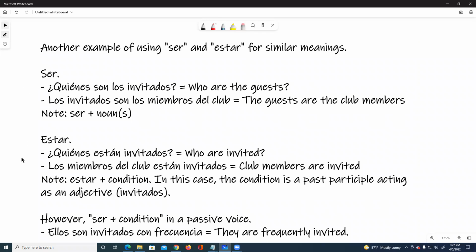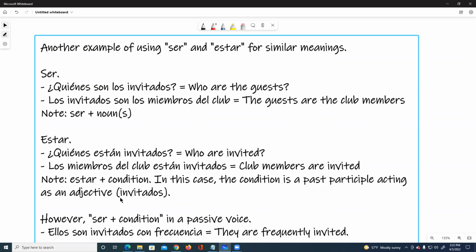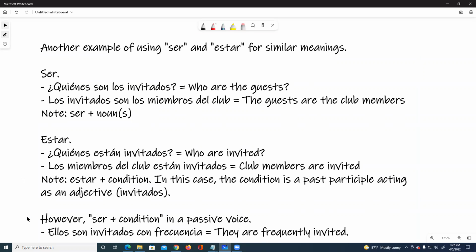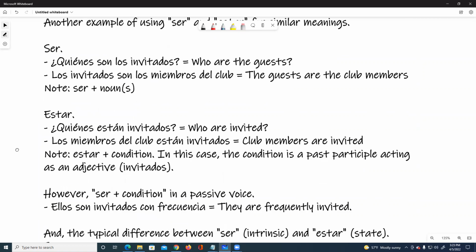Estar. ¿Quiénes están invitados? Who are invited? Los miembros del club están invitados. Club members are invited. Note, estar plus a condition. In this case, the condition is a past participle acting as an adjective. Invitados. However, ser plus condition in a passive voice.